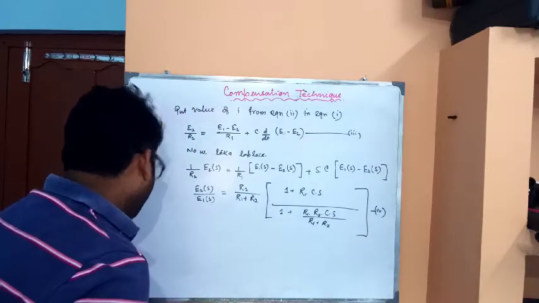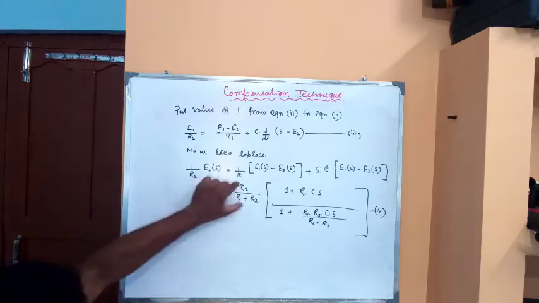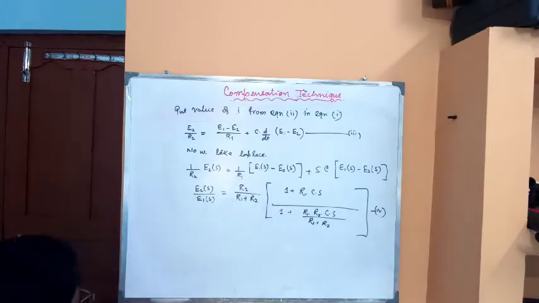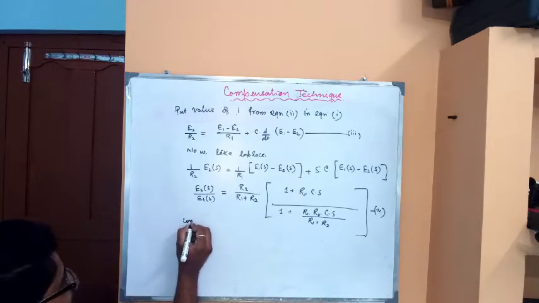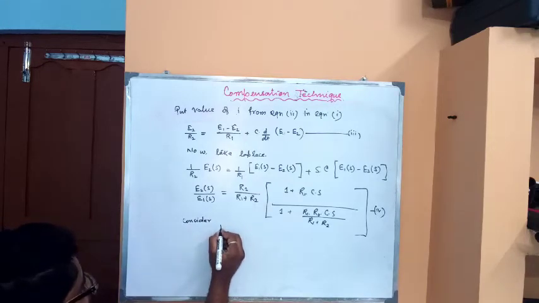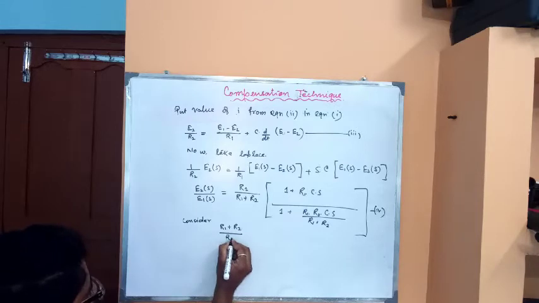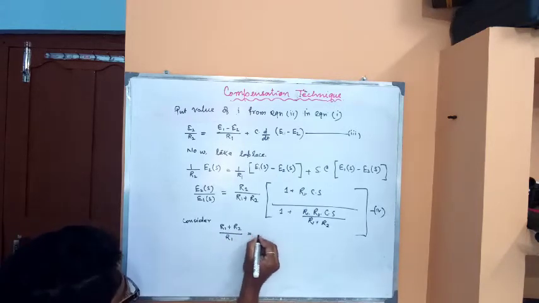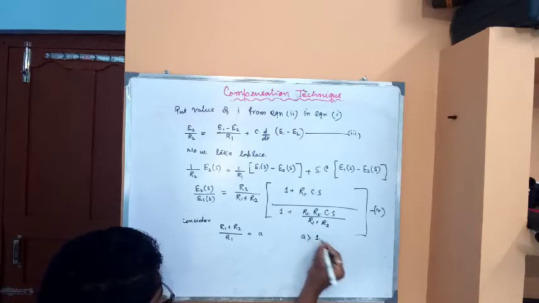Now we are considering some values for these parameters. Consider (R1 plus R2) divided by R2 is equal to A, and A is always greater than 1.